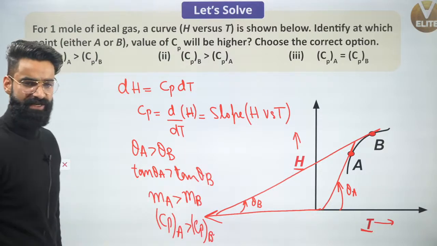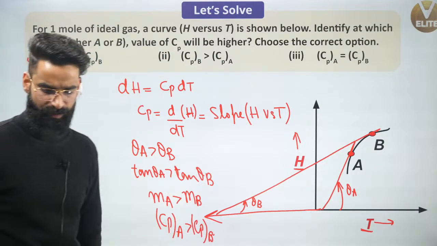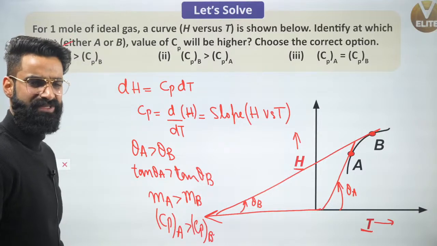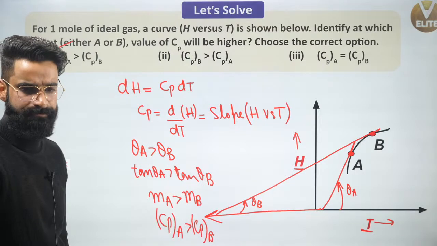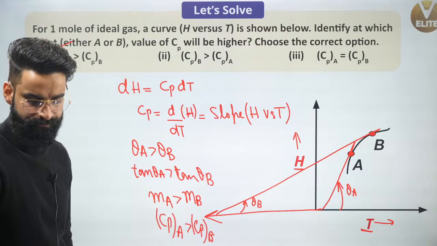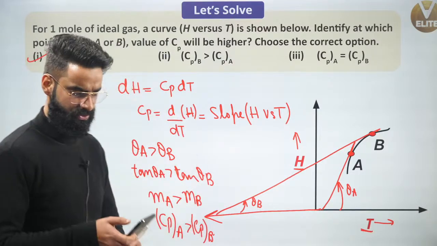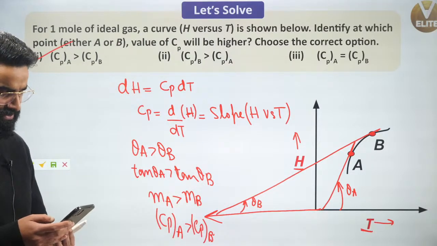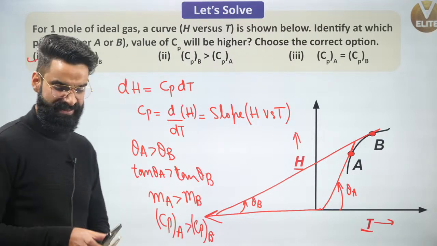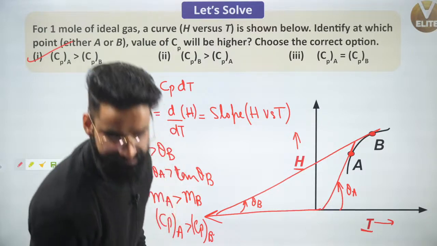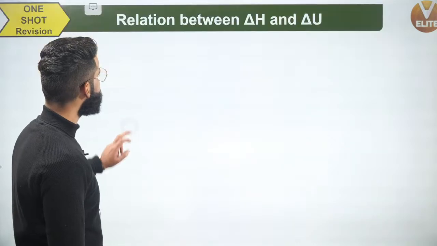Let me know in the chat box if it is clear to you. Cp value at point A is greater than Cp value at point B, which I just checked by just comparing the slopes at 2 points. Let me know in the chat box if it is clear to everyone, so that I can move on to few more important things right here. Okay. Let's move on.